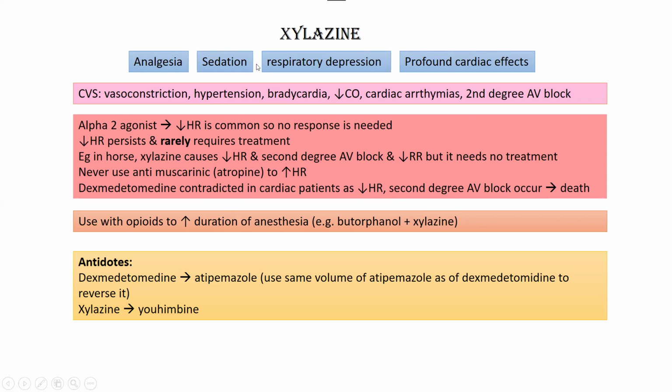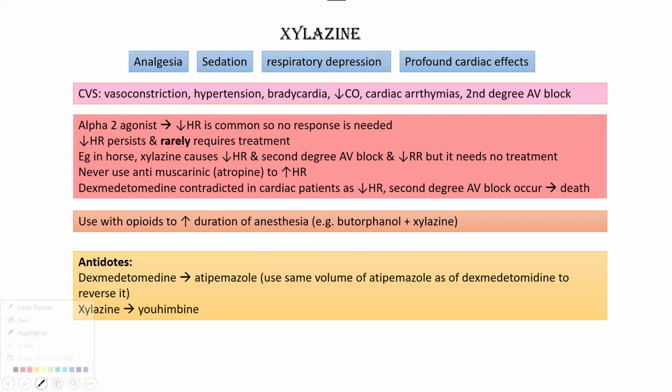Next, xylazine or any alpha 2 agonist causes sedation, not proper anesthesia. So we use the alpha 2 agonist with opioids to increase the duration of anesthesia and get a proper, profound or balanced anesthesia. For example, butorphanol is mainly used with xylazine. There are some antidotes available for alpha 2 agonists: dexmedetomidine is reversed by atipamezole, and while reversing, you should use the same volume of atipamezole as of dexmedetomidine. And yohimbine is the antidote of xylazine.